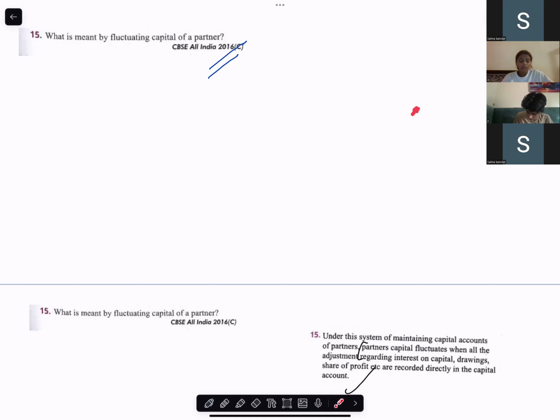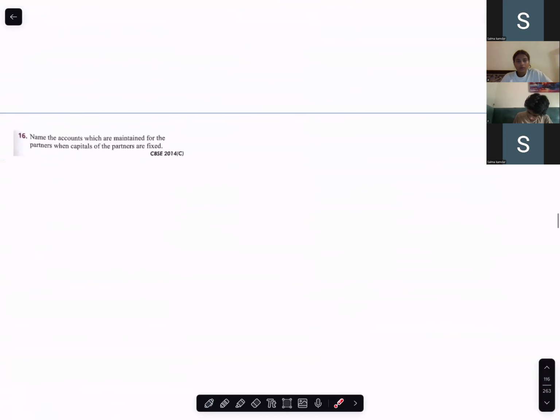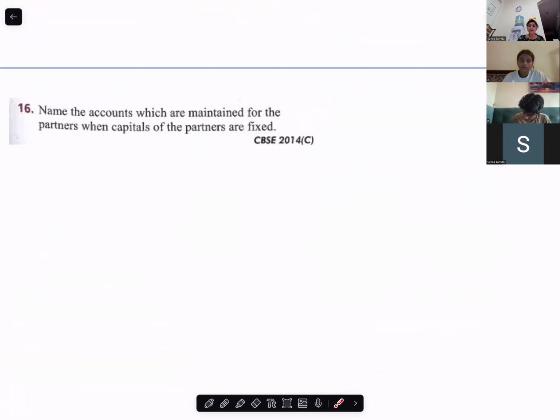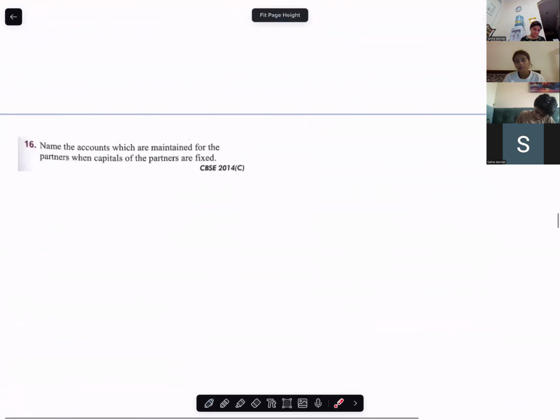Fluctuating capital means that the balances of the partners keep on changing. Then the opening capital will never be equal to the closing capital, and all the adjustments are done in the partners' capital accounts. Name the accounts which are maintained by the partners when the capital is fixed. Partners' fixed capital account and current account. Partners' capital account and partners' current account.